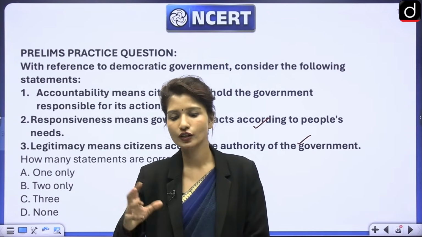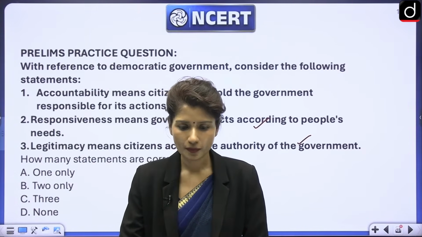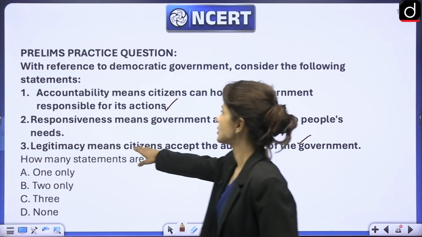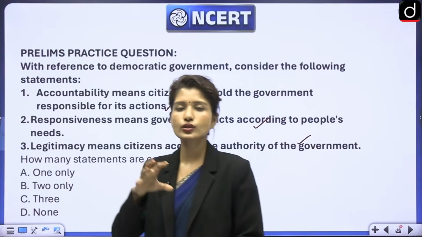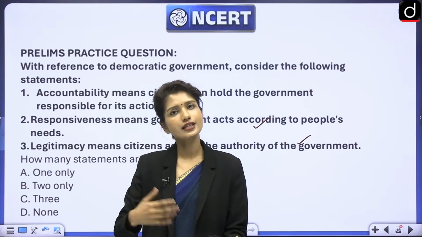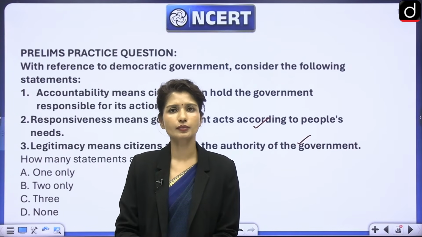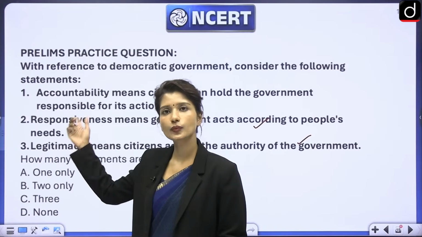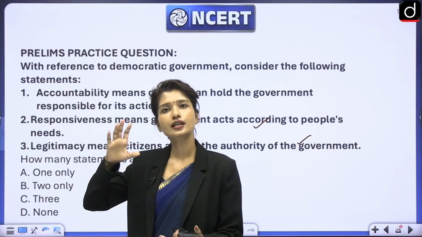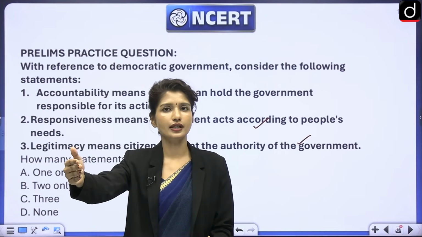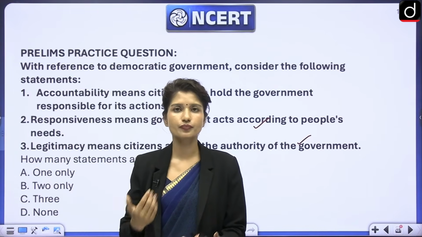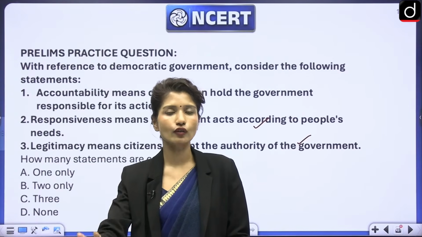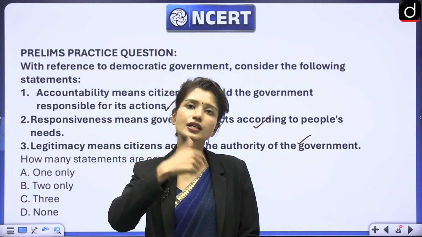Yes, positive or negative connotation, right? Point 3 is legitimacy means citizens accept the authority of the government. Now you tell me, if you choose somebody, would you not accept them? Yes, you would accept them, right? So in legitimacy, what did we study? Legitimacy means that we have chosen our representative. It is people's government. Because we have chosen them, it is lawful. The government gets legitimacy because we have chosen them.